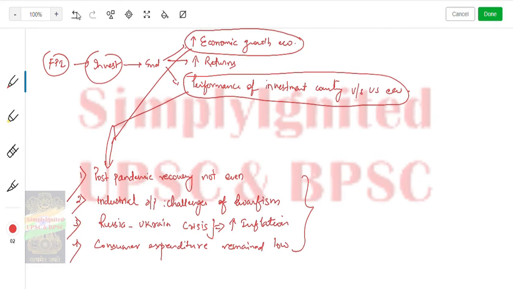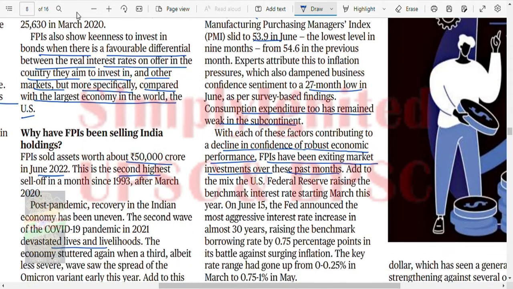Fine. So four things were there that led to what? Bad economic performance, and this led to what? This led to outflow of FPI. Okay, so this is the thing here. Let's see what else is there.